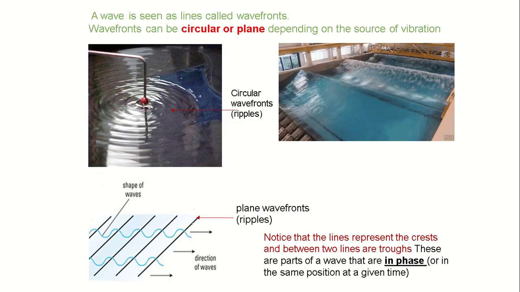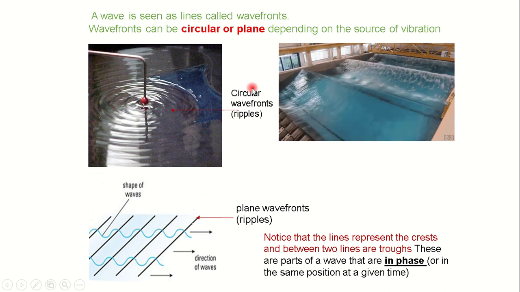A wave is seen as lines called wave fronts. So these are wave fronts. You have a wave front here, we have a wavefront here. These are lines that are formed when waves are produced. They are basically called the wavefronts. Wavefronts can come in different patterns. It can come as a circular or as a plane wavefront, depending on the source of vibration.